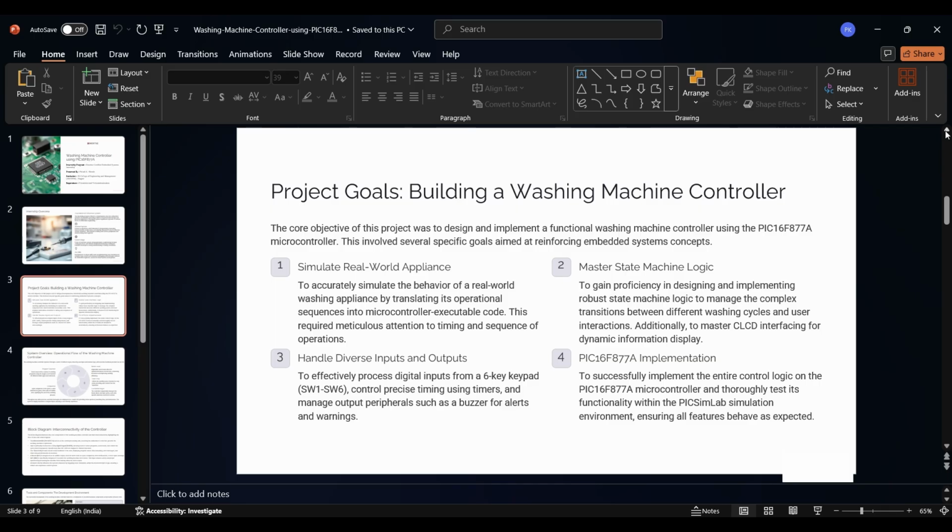The main objective was to design and implement a fully functional washing machine controller. Some of the key goals included simulating real-world washing machine behavior, designing state machine logic to manage complex washing cycles, handling multiple input and output peripherals, implementing the complete logic on PIC16F877A, and testing it using PICSimLab.